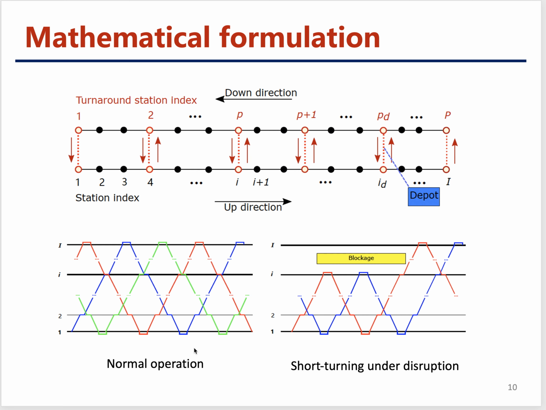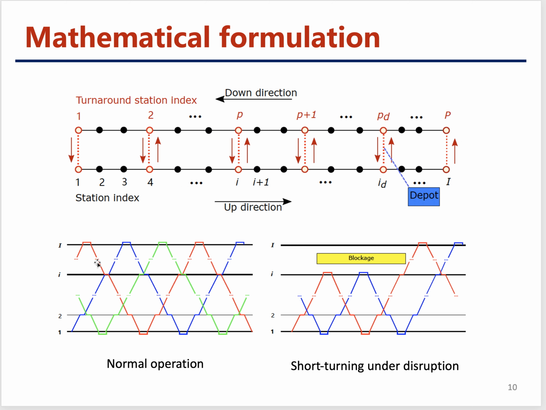So now let's look at the mathematical formulations. And this is the metro line we considered. It has in total I stations. Among these stations, some of them are just normal stations, which only have 2 platforms and nothing else. And some of the stations may have some turnaround facilities, so we call them turnaround stations. Of course, the first station and the last station of this line should be turnaround stations. And also, we will have some turnaround stations connected with the depots.